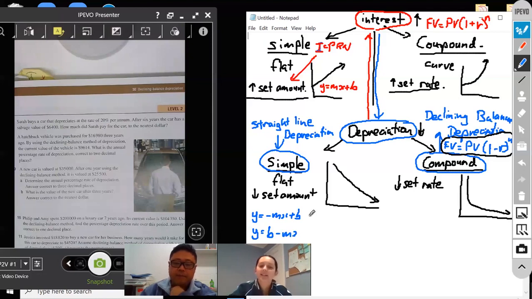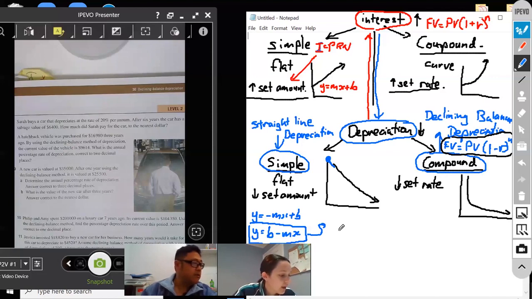That's not the formula for straight line depreciation that you've got. They use different letters for y, b, m, and x. Now b represents the starting value, the y-intercept.